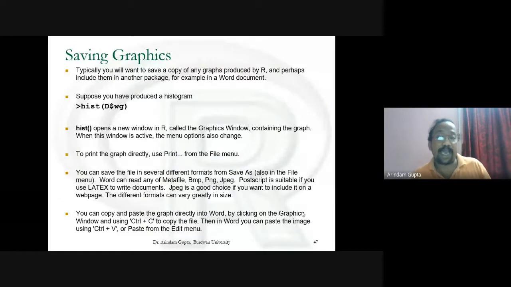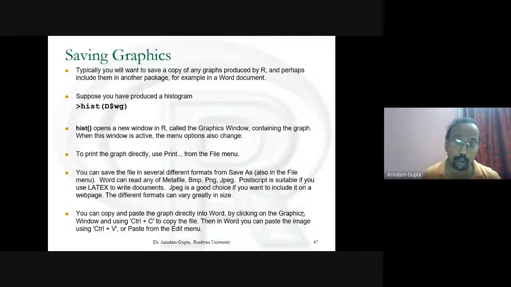When this window is active, the menu options also change. To print the graph directly, use Print from the File menu. You can save the file in several different formats from Save As. R can write any of Metafile, BMP, PNG, JPG. PostScript is suitable if you use LaTeX to write documents. JPG is a good choice if you want to include it on a web page. The different formats can vary greatly in size.